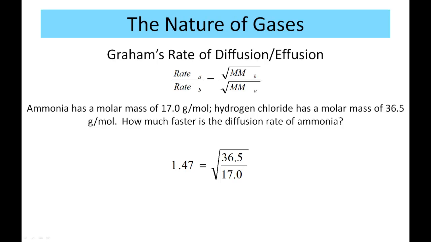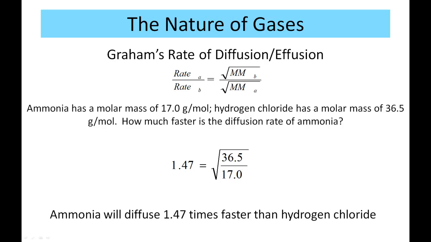So ammonia, being the lighter of the two particles, is going to diffuse 1.47 times faster than hydrogen chloride. So it'll go across the room 1.47 times faster. That also means that it will escape a balloon 1.47 times faster than hydrogen chloride. So a balloon filled with ammonia will deflate 1.47 times faster than a balloon filled with hydrogen chloride.